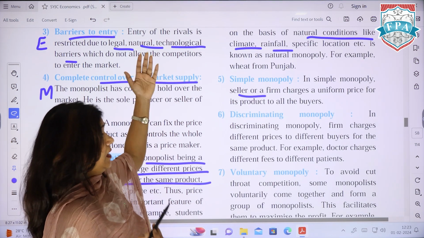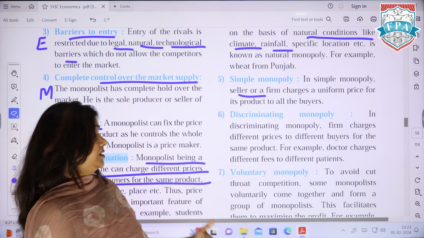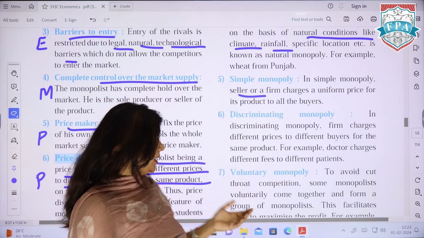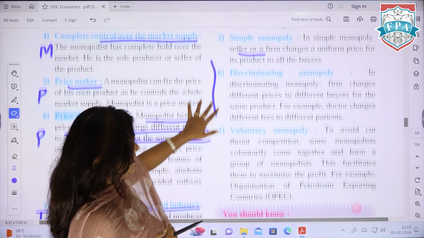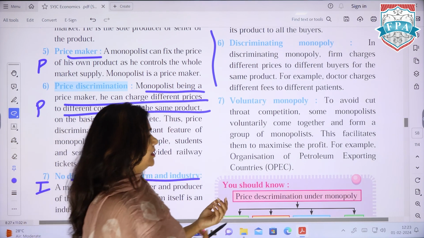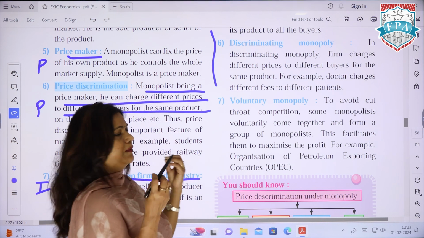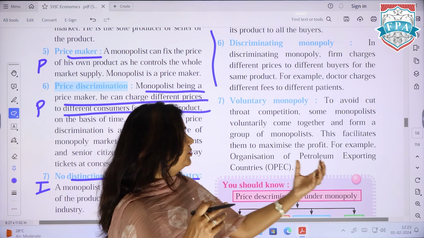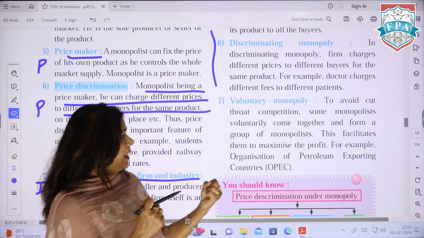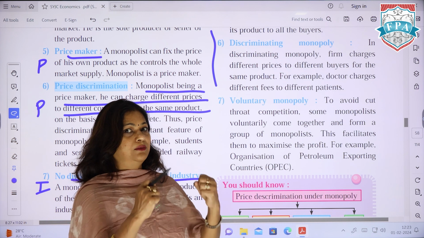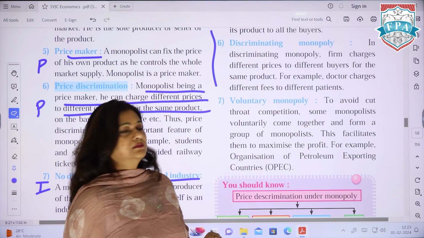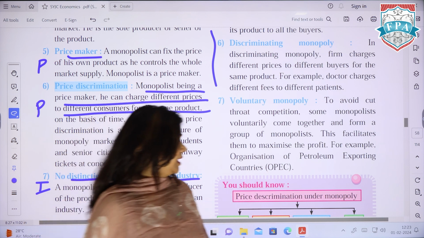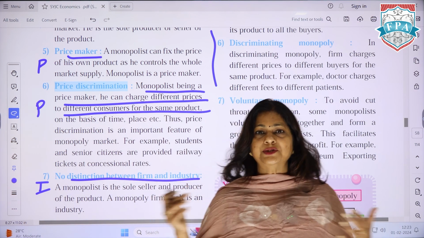Discriminating monopoly is a monopoly charging different prices to different buyers, like a doctor charging different fees to different patients. Voluntary monopoly is where monopolists come together because they want to cut down on competition. The intention is to maximize profits. They have given the example of OPEC, the Organization of Petroleum Exporting Countries, wherein they do not want any competition, so they have come together.